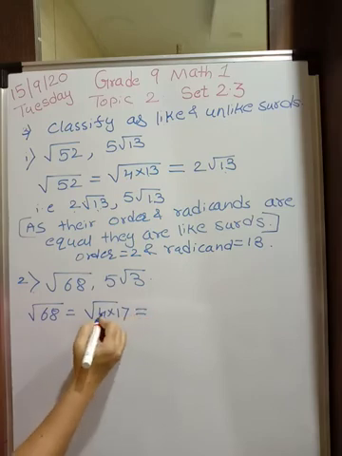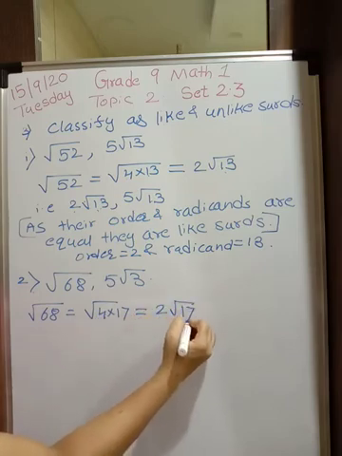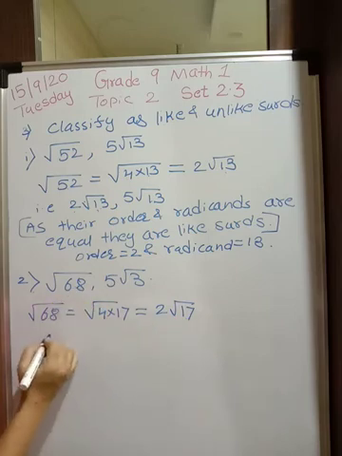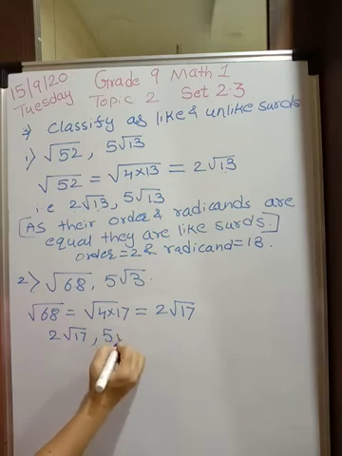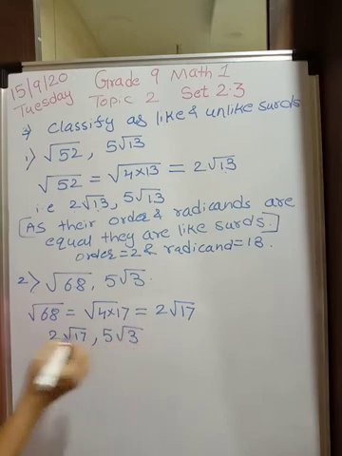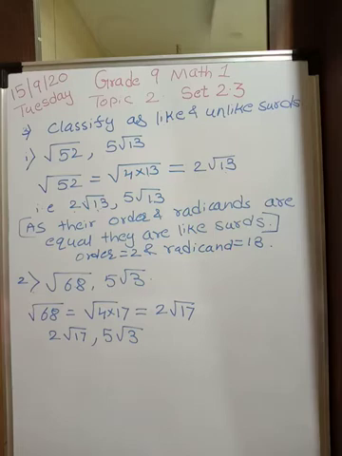Square root of 4 is 2, so 2 root 17. So what we got for root 68? 2 root 17 and this is 5 root 3. Now what is the order? In both cases the order is 2 but the radicands are different and therefore they cannot be like surds.